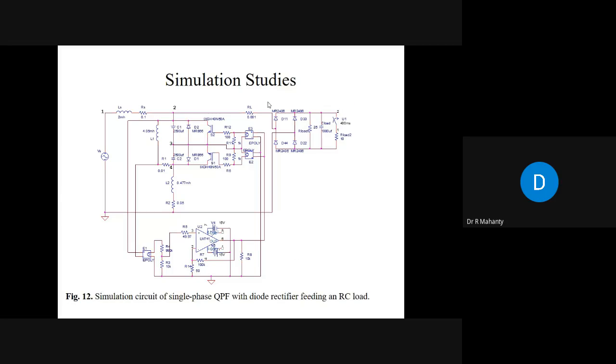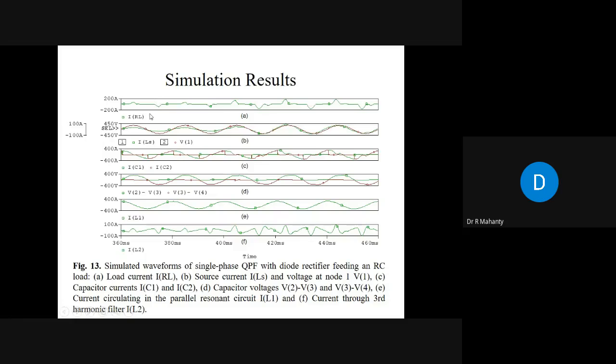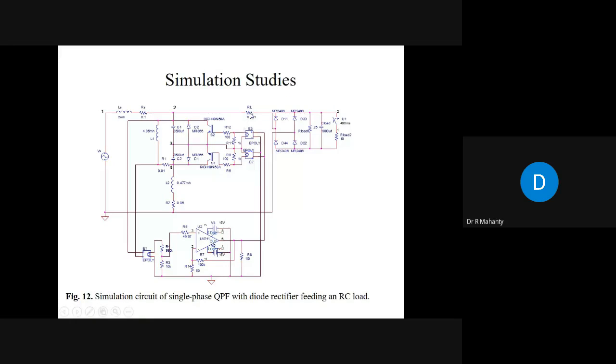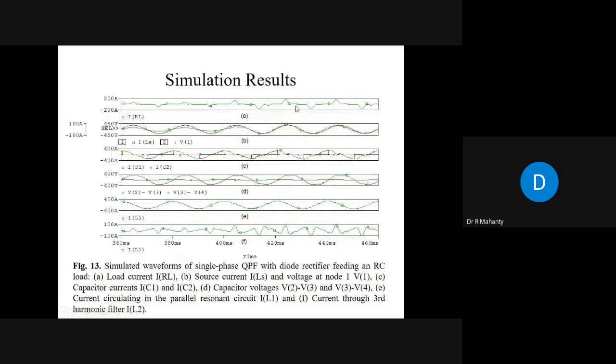Now, let us show you some of the simulation results. Here you can see that we have taken a diode rectifier feeding an RC load. This RC load has been intentionally taken because with an RC load the distortion will be very, very high. So we have taken an RC load to create very large distortion, and we are checking the performance of this quasi-passive filter. You can see that the load current IRL, this current, has very high distortion. The THD will be very, very high.